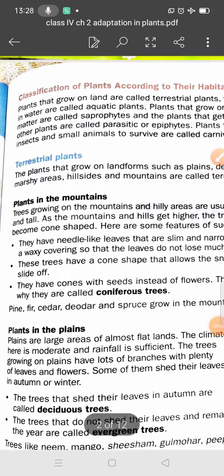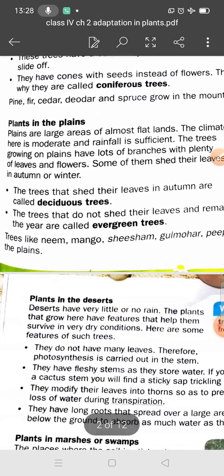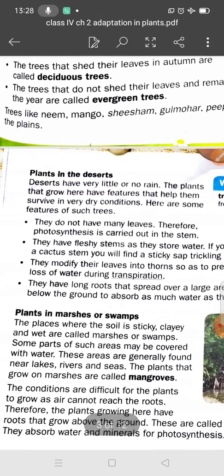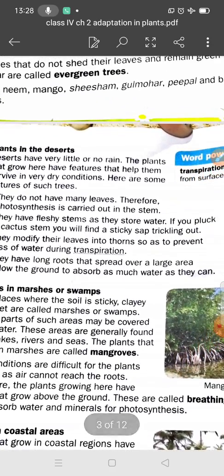So I hope you understand. Students, today we have discussed mountain plants and plain plants. In the next video we will discuss the plants in desert areas, marshes, and coastal areas also.